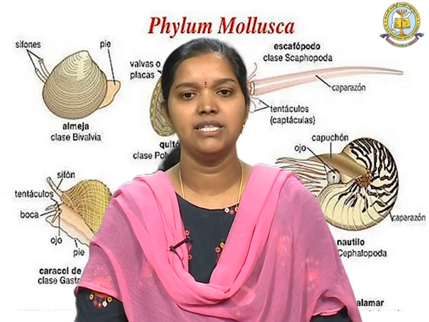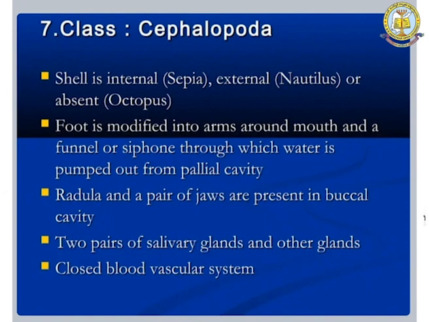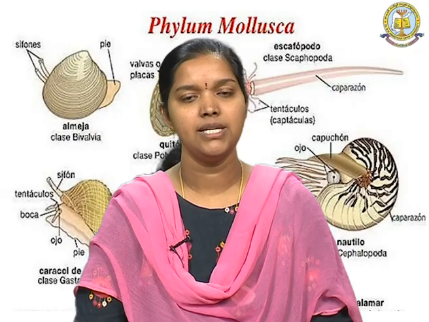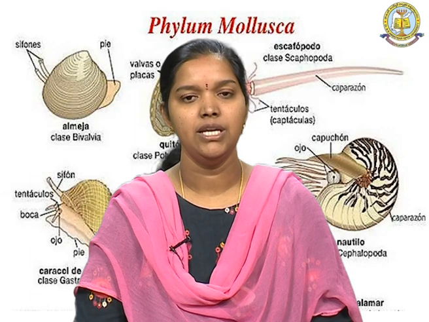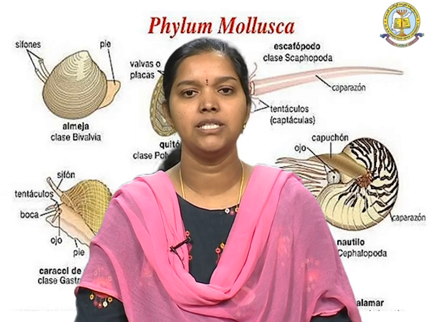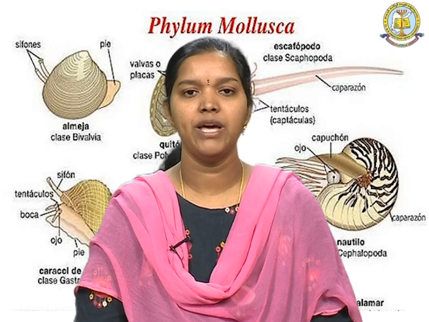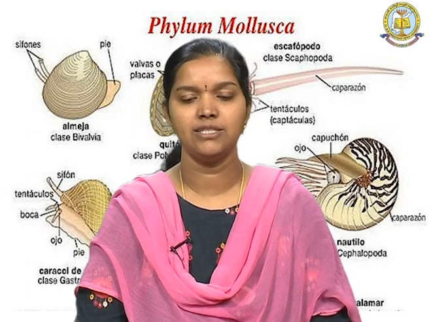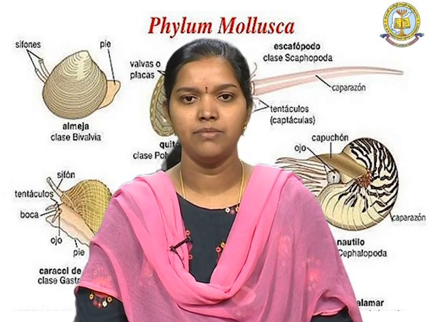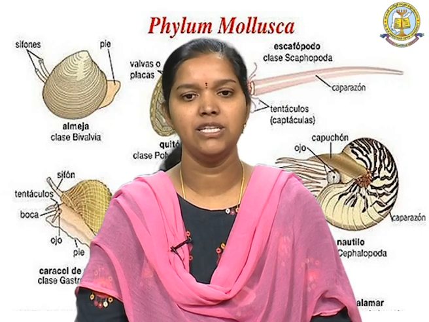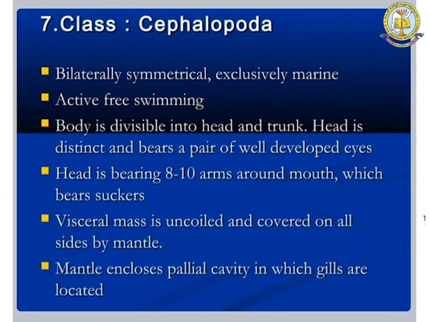Then the last class is Cephalopoda. Here the shells are internal, external or absent, and the foot is modified into arms around the mouth and present as a funnel through which water is pumped through the pallial cavity. A radula and a pair of jaws are present in the buccal cavity for feeding, and two pairs of salivary glands and other glands are also present. The vascular system is closed, so blood flows through a closed circulatory system, and they are bilaterally symmetrical, marine, free living and swimming.